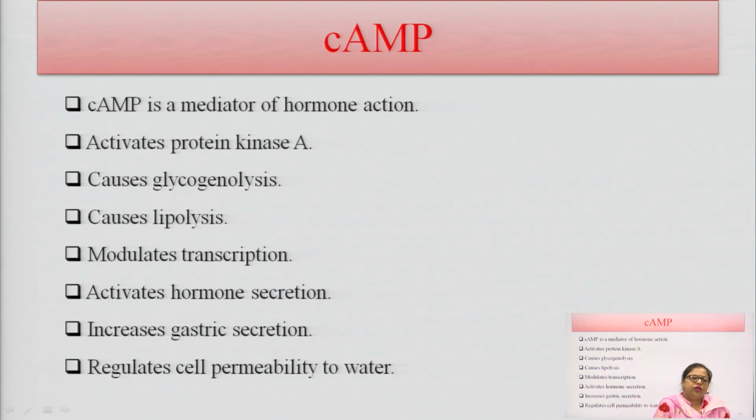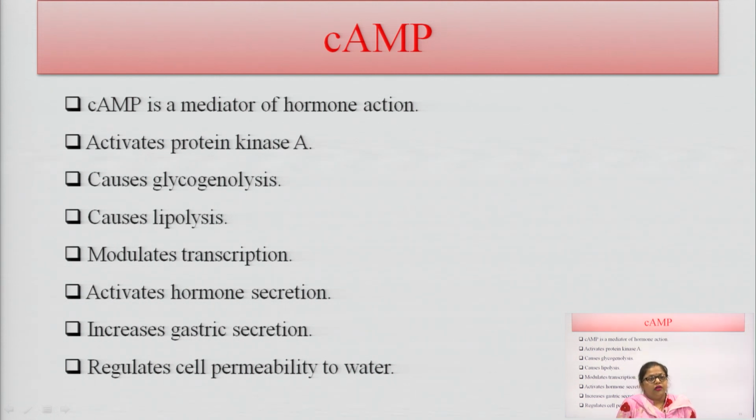There are various functions of cyclic AMP. It is the mediator of hormone action, and it activates protein kinase A. cAMP also helps in glycogenolysis, where glycogen is converted into glucose in the fasting situation. It is also helpful in lipolysis, the degradation of lipids, and it modulates transcription, the formation of protein. It is also helpful in the hormone secretion of glucagon and adrenaline.